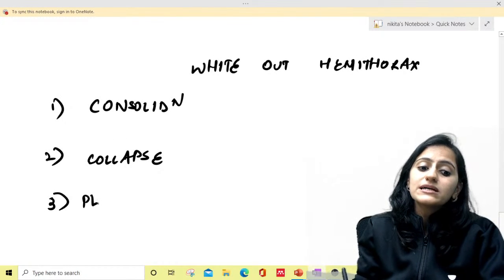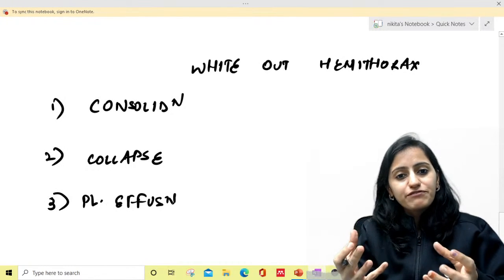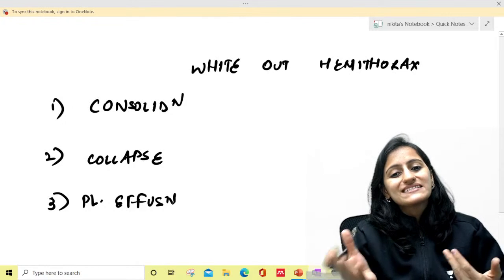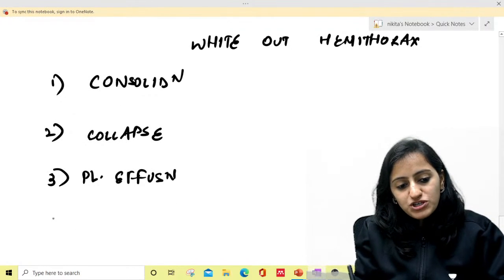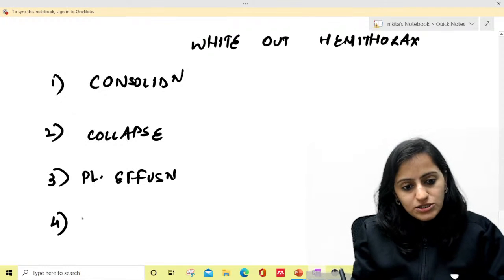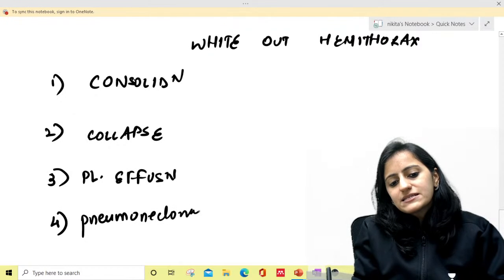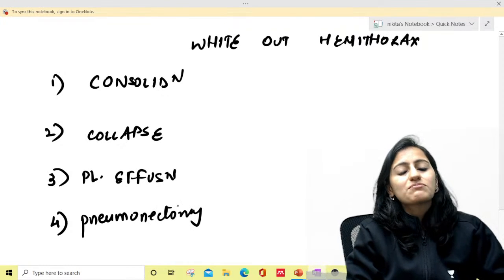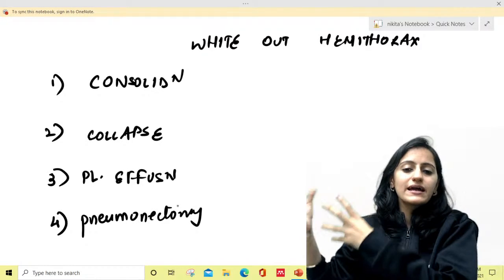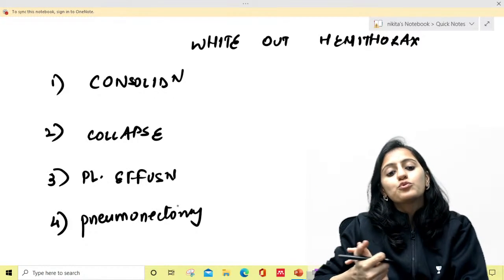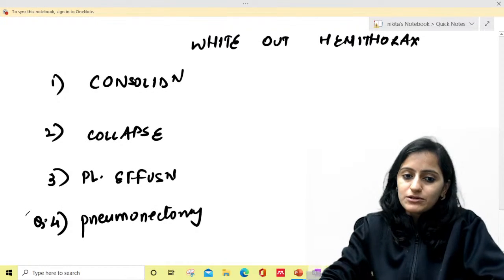How about pleural effusion? Will it be white or will it be black? Pleural effusion, matlab pani, which is more dense than air. That means it will be white. It is more dense than air. So pleural effusion, white out. And also remember pneumonectomy. That means complete lung removal, generally done for lung malignancy. So when you are removing the lung, that means you are removing the air. That will lead to whiteout hemithorax. So remember, pneumonectomy is also whiteout hemithorax.